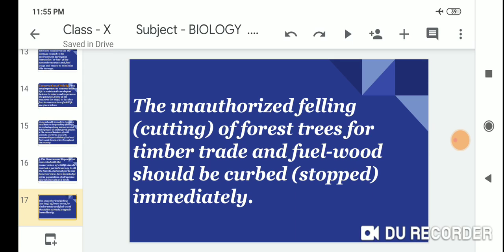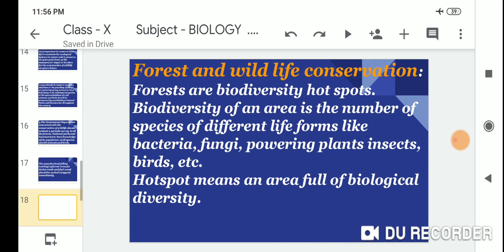The unauthorized felling and cutting of forest trees for the timber trade and fuel wood should be curbed and stopped immediately.